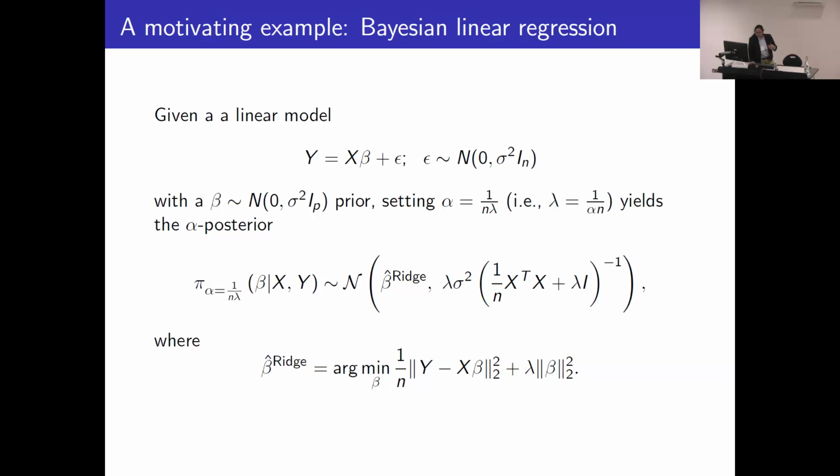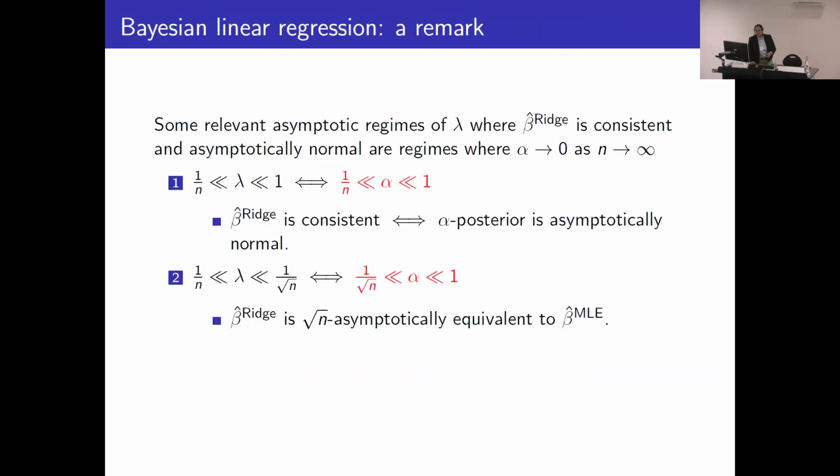And to make a couple of remarks about this example and why we found it interesting. First, we do know from frequentist asymptotic theory that there are some regimes of this regularization parameter lambda that correspond with the consistency and asymptotic normality of the ridge regression estimator.